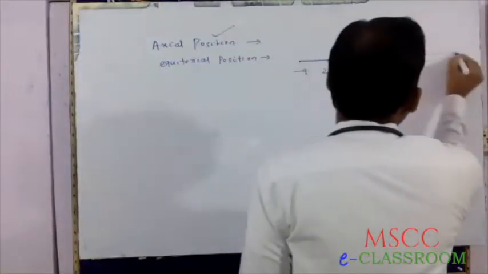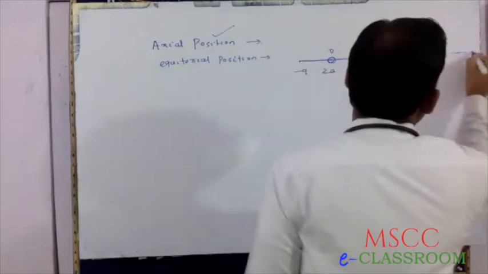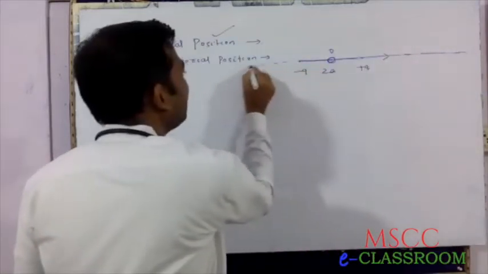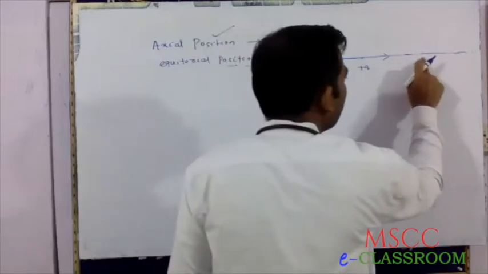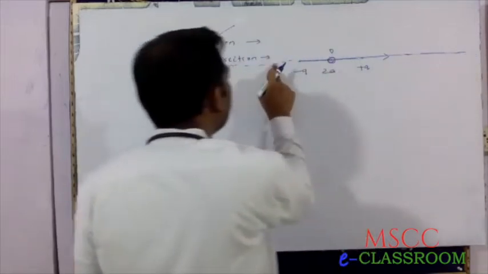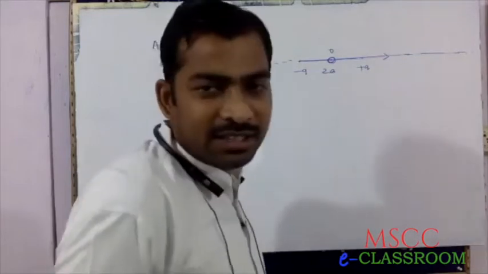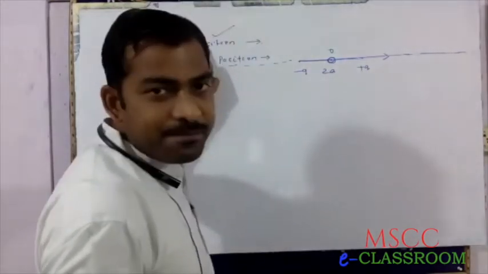Maybe this position, or any point along it. These points are all taken as axial position.